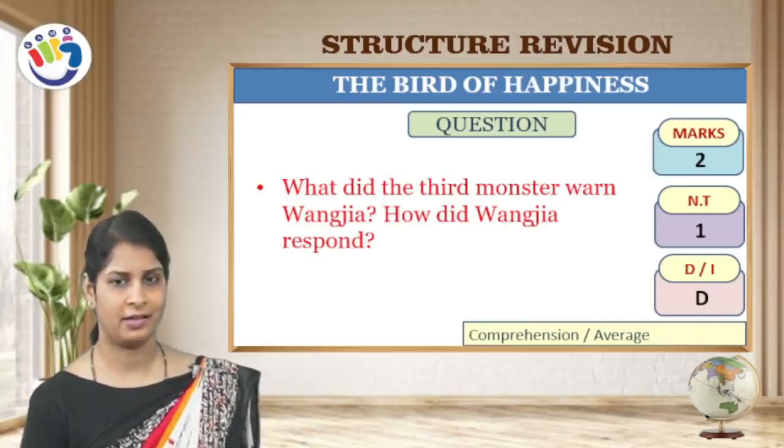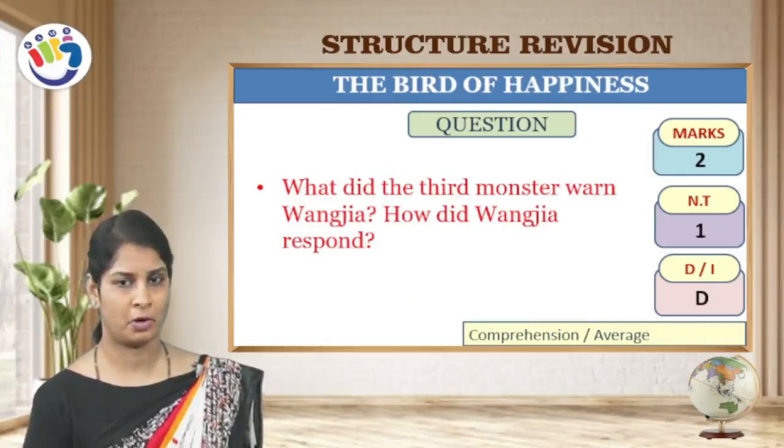What did the third monster warn Wang Zia? How did Wang Zia respond? Question for 2 marks, number of times 1 time, and it is a direct question